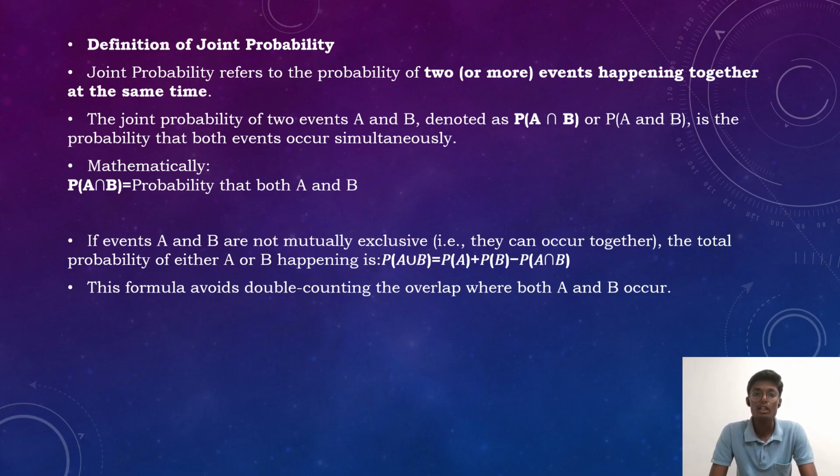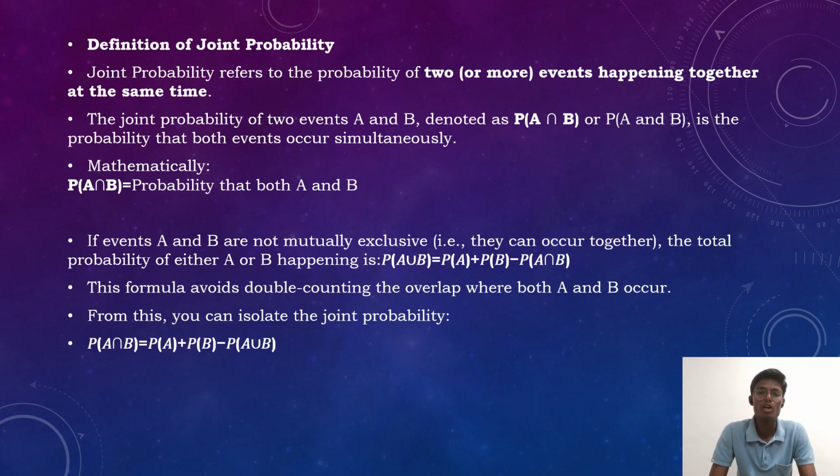This is the formula that corrects the double counting when the overlap of both A and B occurs. From this, you can isolate the joint probability: P(A intersection B) is equal to P(A) plus P(B) minus P(A union B).